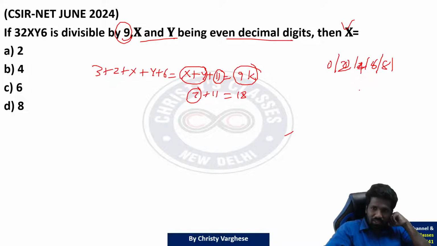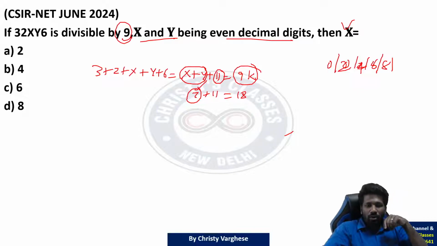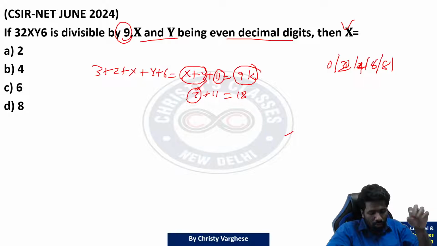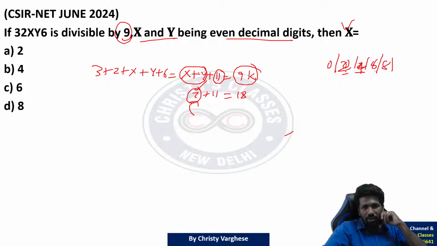Even decimal digits. But दो even digits add किया तो odd number नहीं मिलेगा. Even plus even is even. Another flashcard I have given on this also. So 2 plus 2 4 है. 4 plus 4 8 है. या 4 plus 6 10 है. 2 plus 4 6 है. You cannot get an odd number by adding two even numbers.